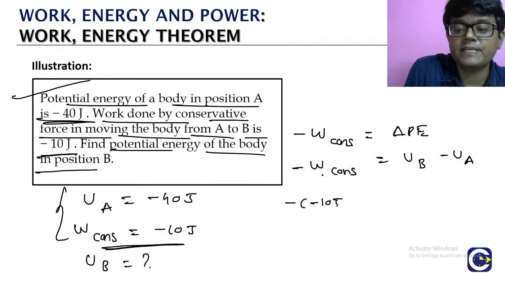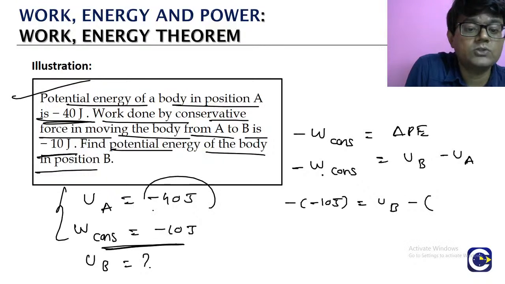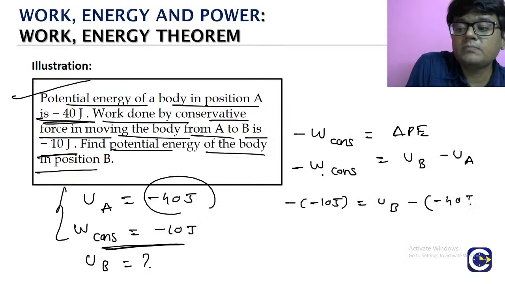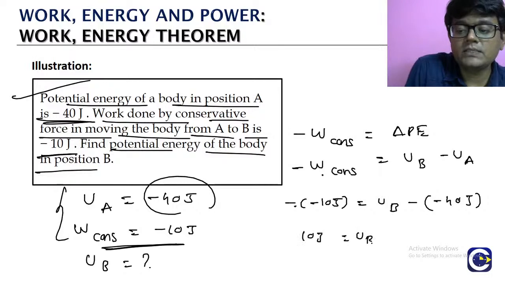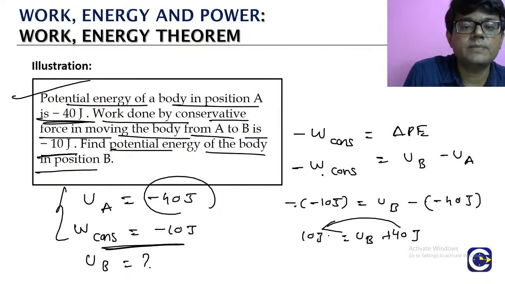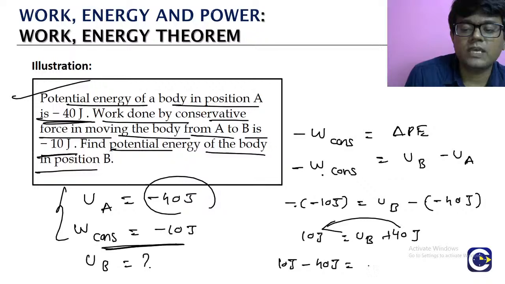Minus of minus 10 is equal to UB. That is what we are trying to find here. Minus UA. Look at what is UA. This is minus 40. So minus of minus is plus. Is equal to UB. Minus of minus is again plus. We are looking for UB, right? Let us bring the 40 to the left side. It will become negative. So what we'll have on the left side? 10 minus 40 will be there. Okay. That is our UB.